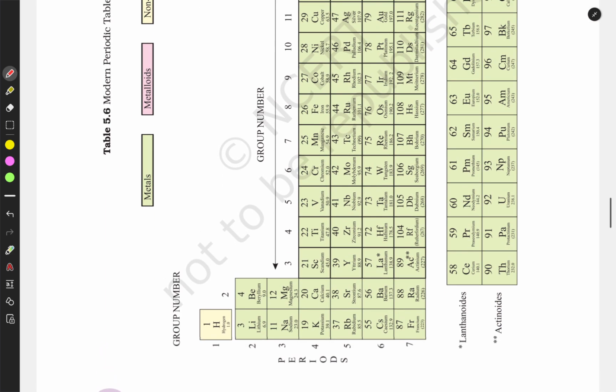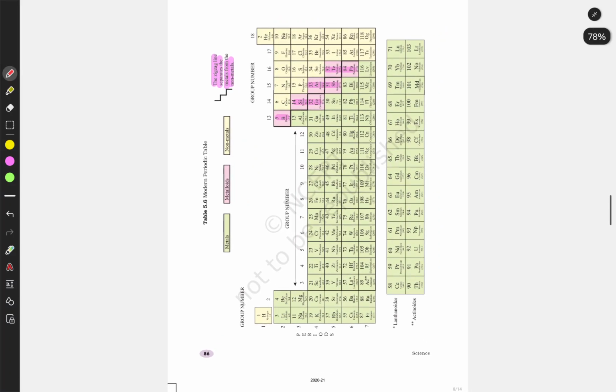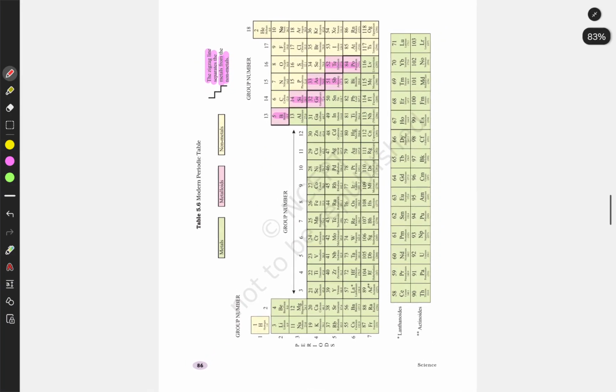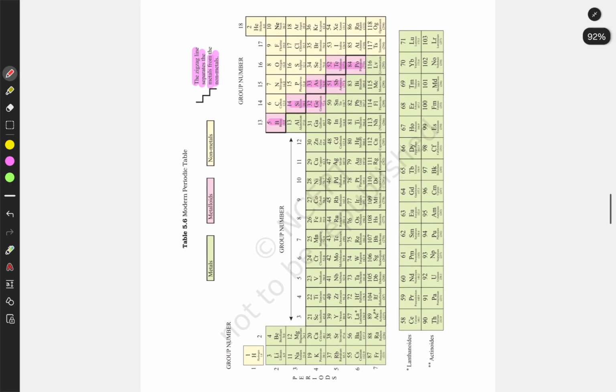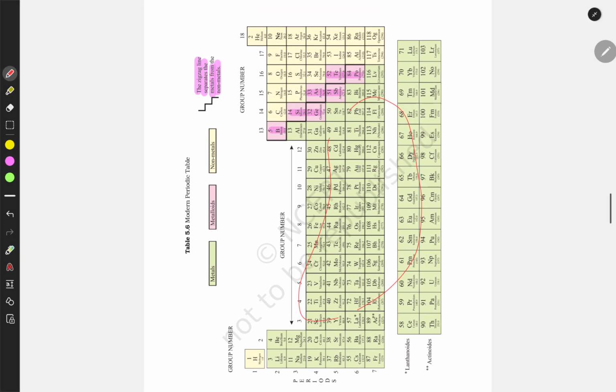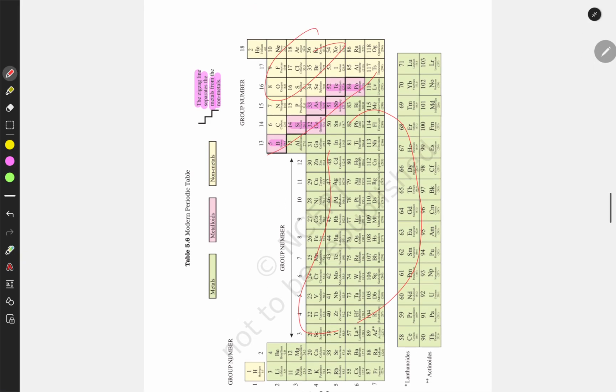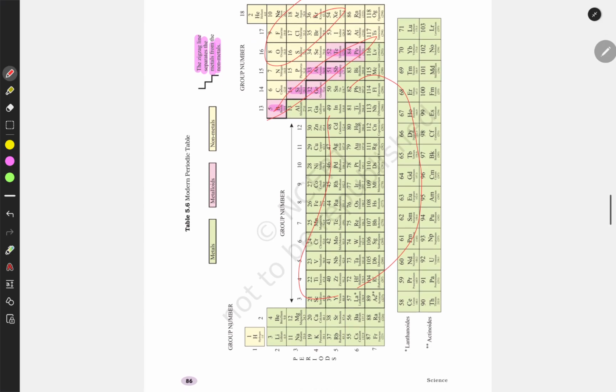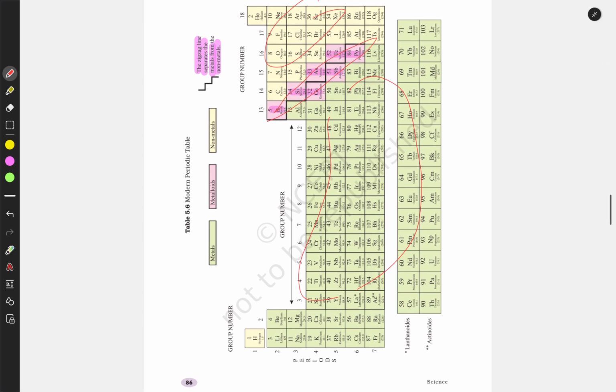This is the modern periodic table. These are the metals, these are non-metals, and these are metalloids, and they are arranged in increasing atomic number.